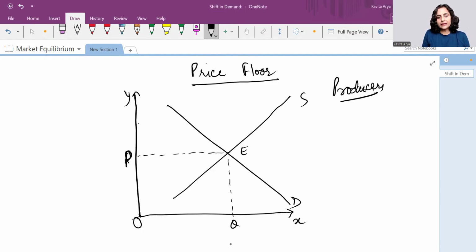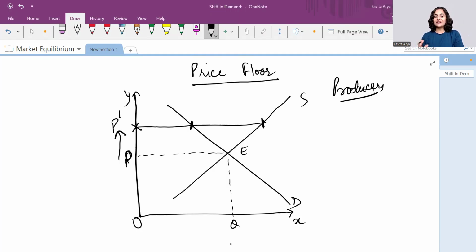The agricultural harvest would be sold not at the price which is determined by the market forces, but at a price higher than the market equilibrium price, and this is called the price floor. So how do we define price floor? Price floor is the minimum price which the farmers must get for their produce, which is above the equilibrium price.